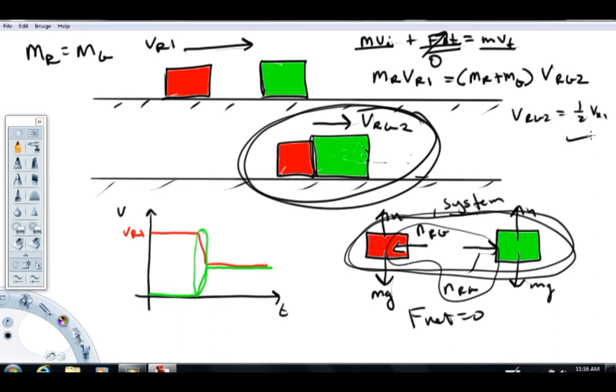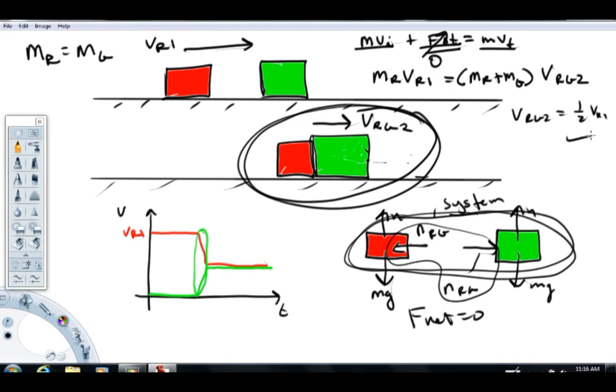Whenever you have a system that has 2, 3, 4 masses, doesn't really matter how many, and they collide with one another, as long as we consider all of the masses at the same time as our system, we can write an equation equating the initial momentum of the system before impact to the final momentum of the system after impact. And in a lot of these, that'll be a one-dimensional type of equation, but again, it can be 2 and even in 3 dimensions.